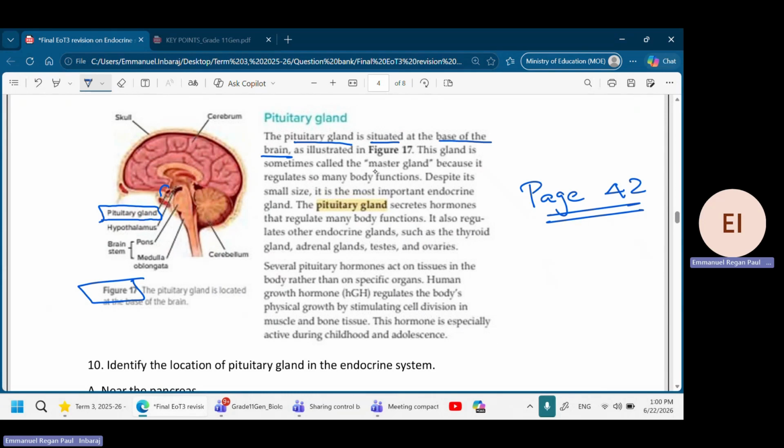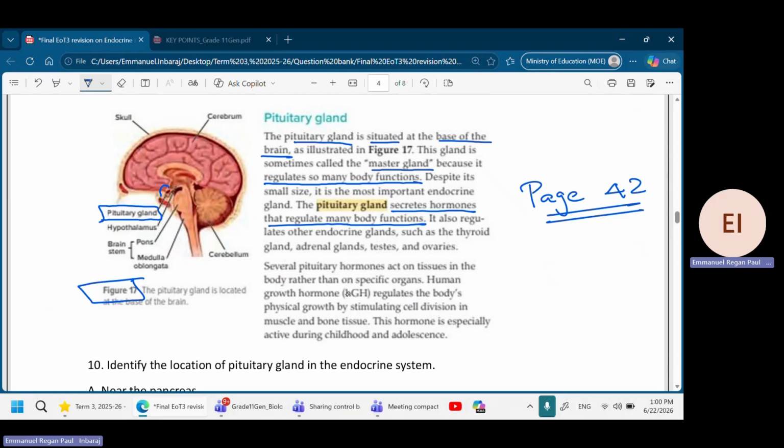Number 2, the pituitary gland is also called master gland. Why they call master gland? Because it regulates so many body functions. So they are called as master glands. Next one, the pituitary gland secretes hormones that regulate many body functions. It regulates many glands like thyroid, adrenal, testes. That means it controls almost everything.